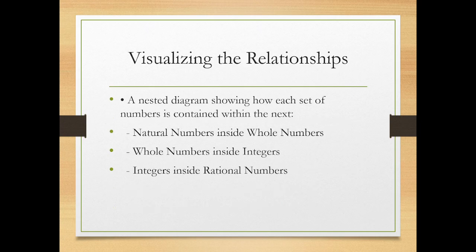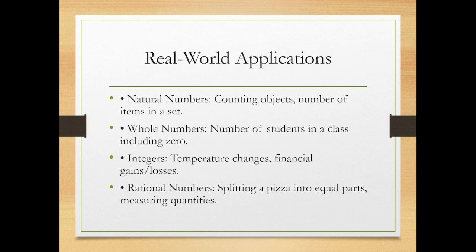So the nested diagram is represented in the previous slide. This is the relation among the number sets. Natural number is contained inside the whole numbers. Whole numbers are contained inside the integers. Integers are contained inside rational number.